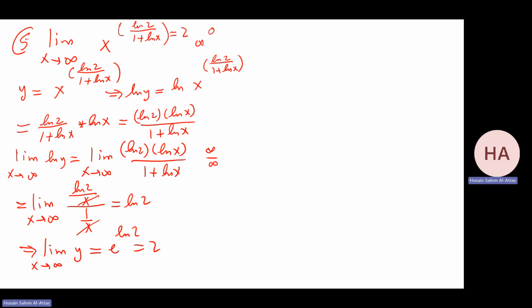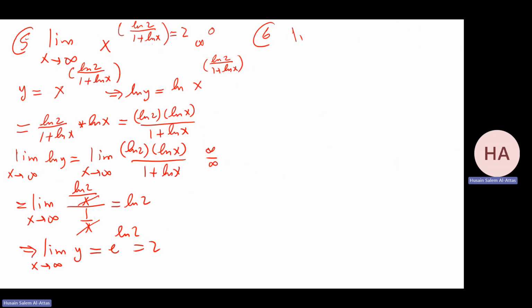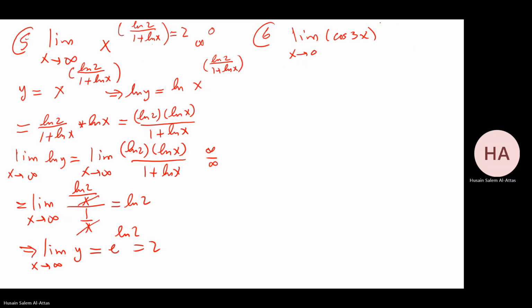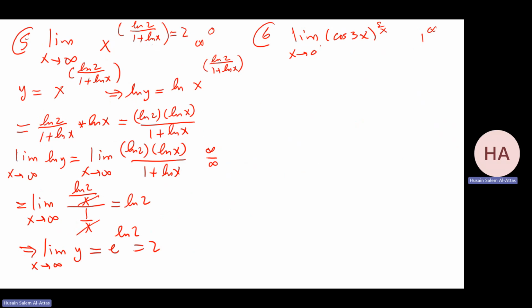Okay, let me do number 6. Last one in this group. Limit as x goes to 0 of cosine 3x to the power 5 over x. Very clear, that is 1 to the power infinity. 0 from right, I think it should be 0 from right. So I have infinity there.